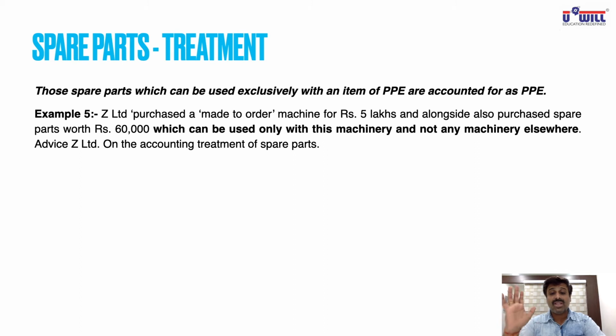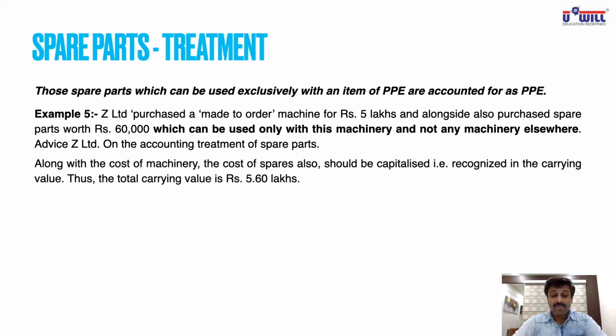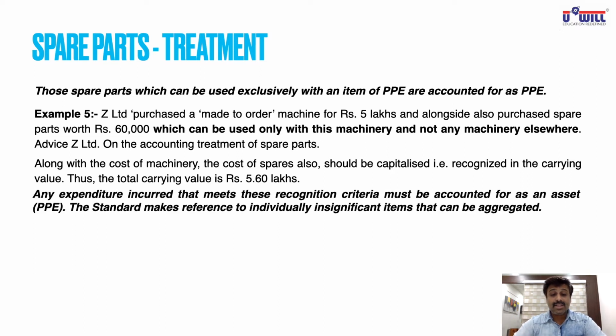The cost of machinery will become 5,60,000. Along with the cost of machinery, the cost of spares also should be capitalized. That is recognized in the carrying value. Thus, the total carrying value is rupees 5.6 lakhs. Carrying value means book value. So you will record the value of machinery in the books of accounts as 5.6 lakhs. Any expenditure that meets these recognition criteria must be accounted for as an asset, PPE.